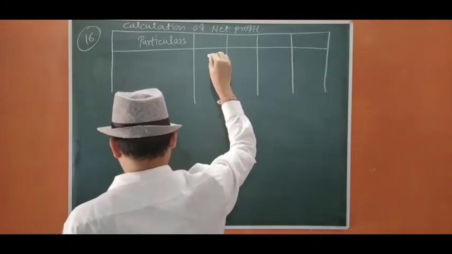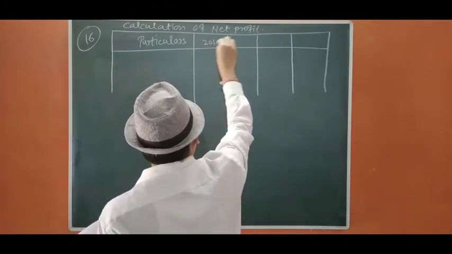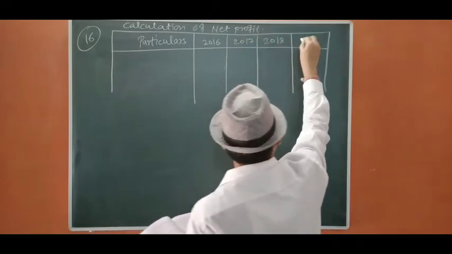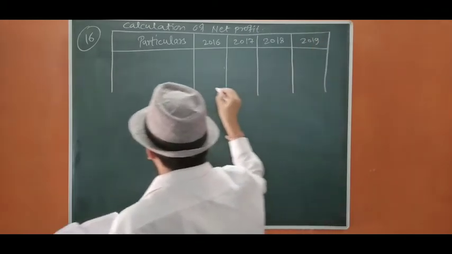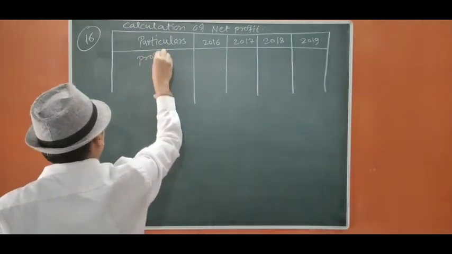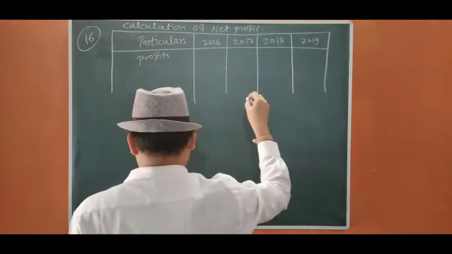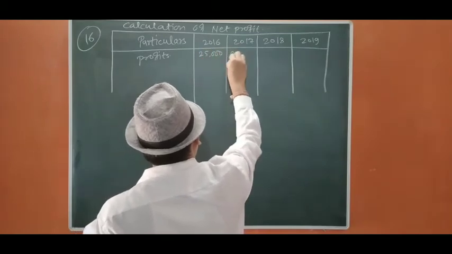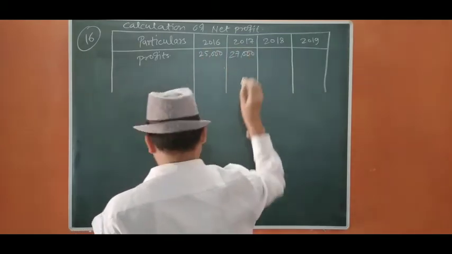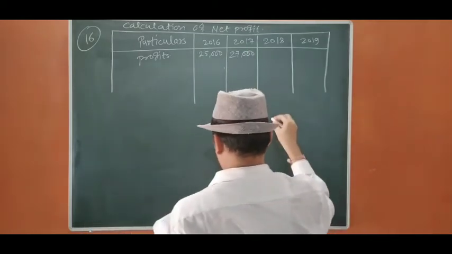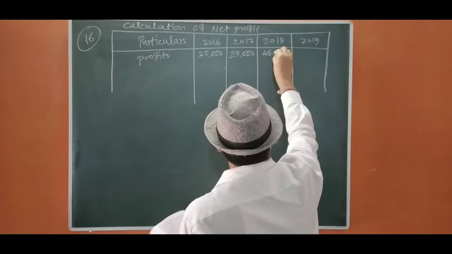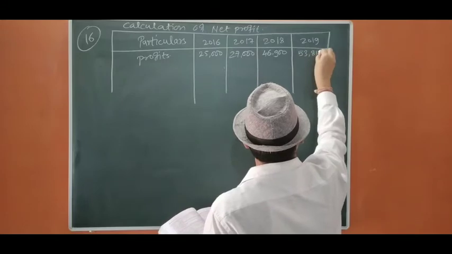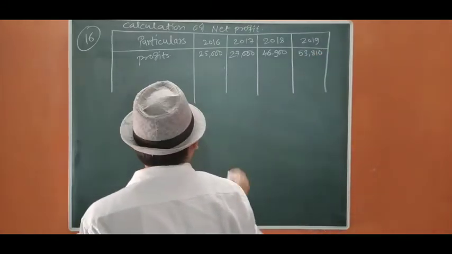31st March 2016, 2017, 2018 and 2019. Okay. Profits are given. Profits: 25,000, 27,000, 46,900 and 53,810. It is said on 1st April 2016.